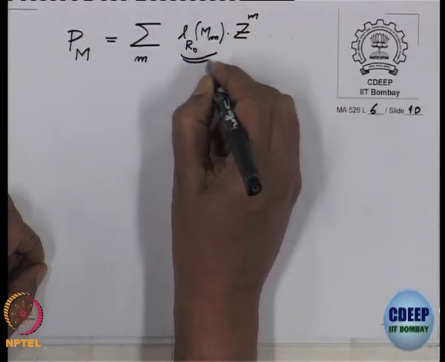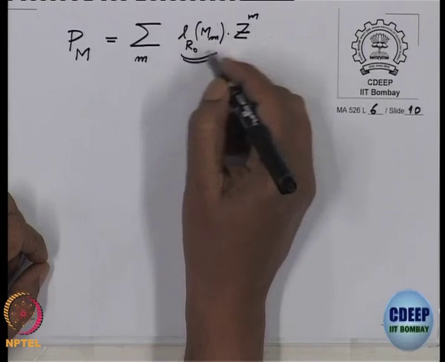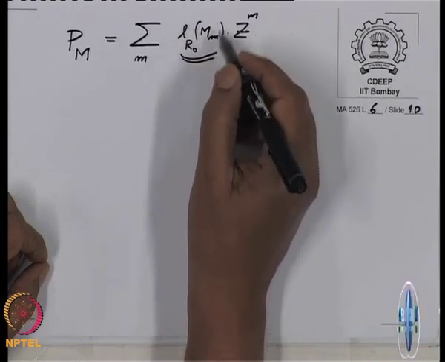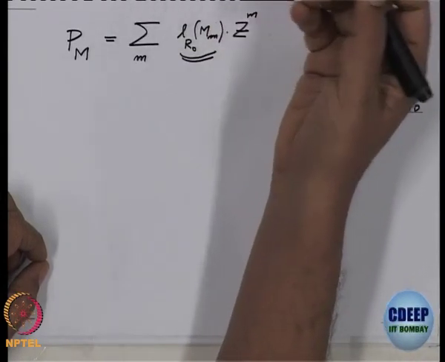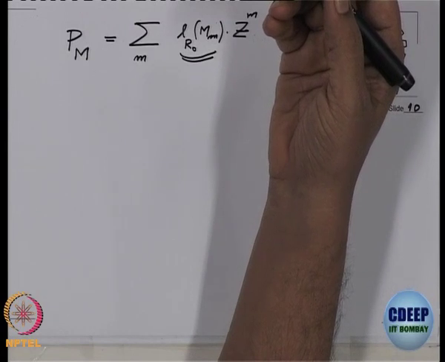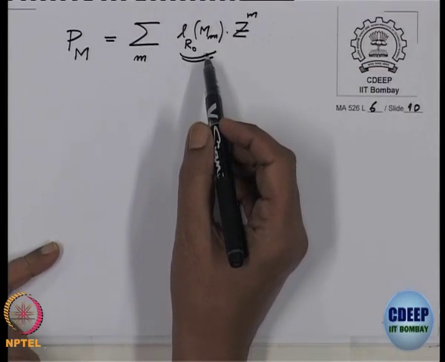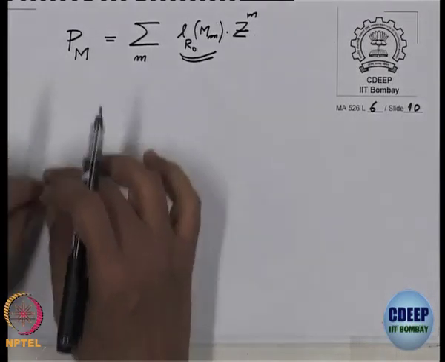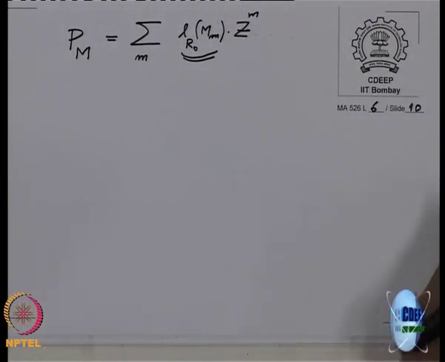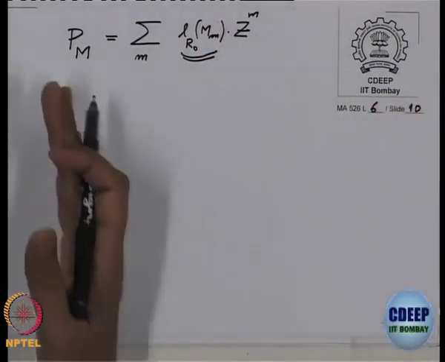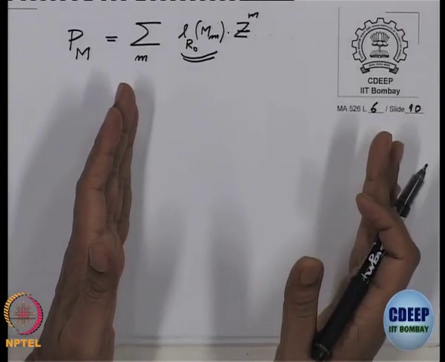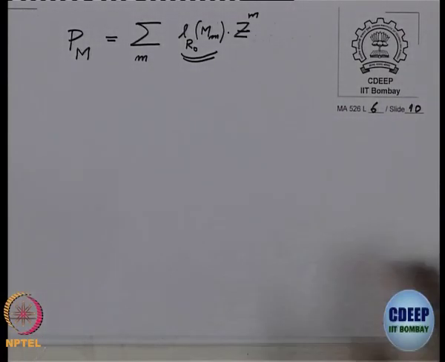Earlier, when R naught was a field, here I had the dimension. Now I am saying you take this as a new definition. What we did there used the properties of the dimension, and here also you will have to use the properties of the length. And what properties? When we have a short exact sequence, the length of the middle module is the sum of the lengths of the other two modules. And if you have a long exact sequence, then the alternating sum of the lengths should be 0. The proof will be the same.